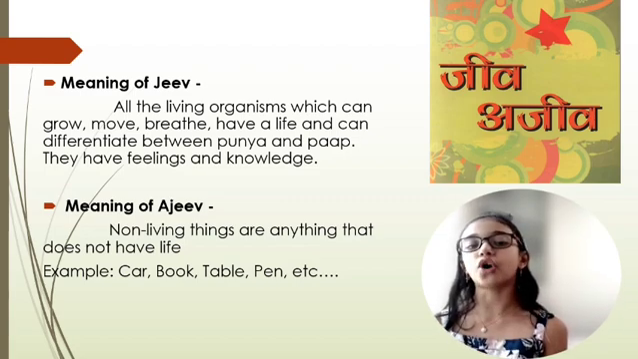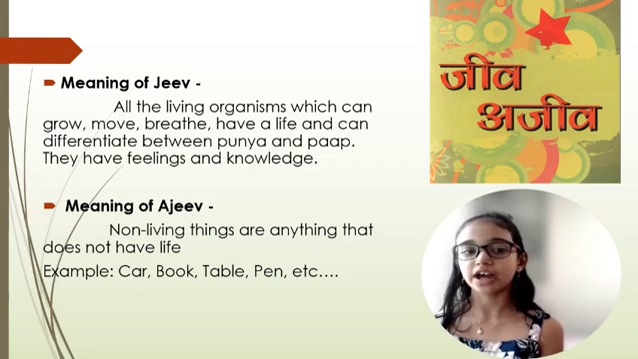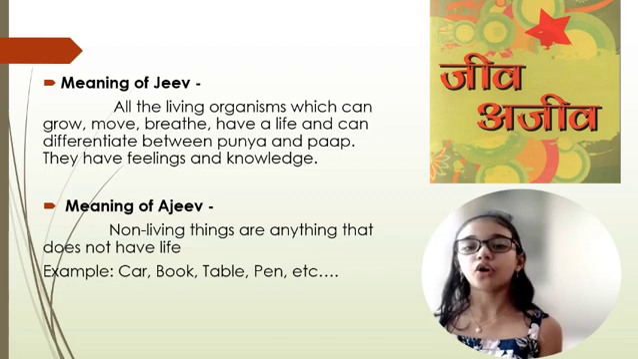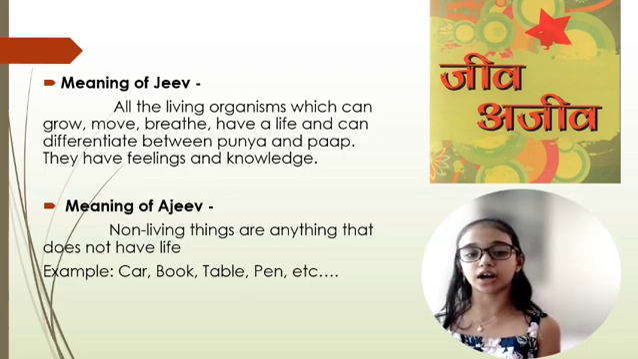Ajeev means non-living things. Non-living things are anything that don't have life. They can't grow, move, breathe, have a life, or differentiate between punya and pap. They have no feelings and knowledge. Examples of Ajeev are car, book, table, pen, chair, etc.